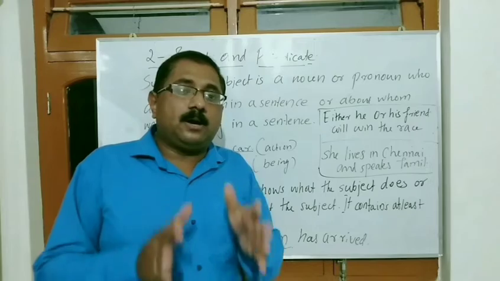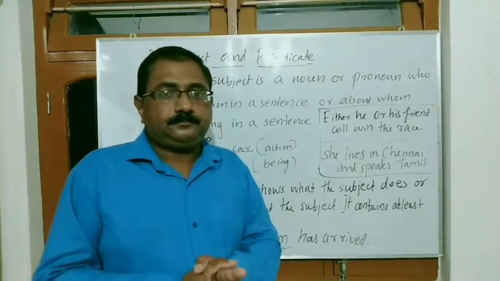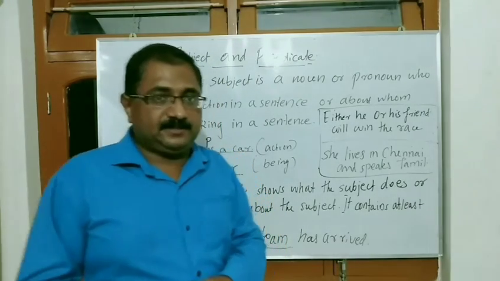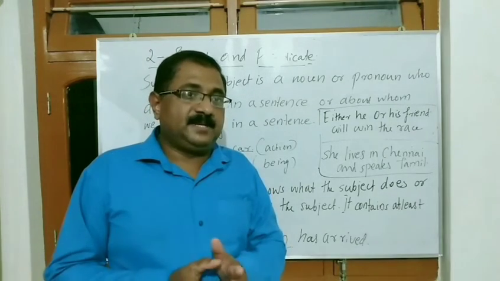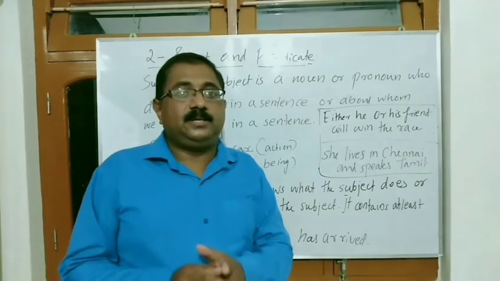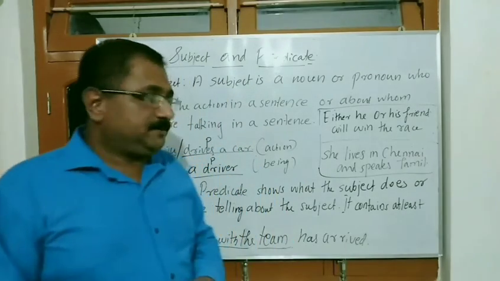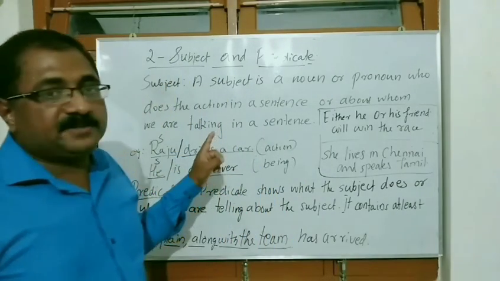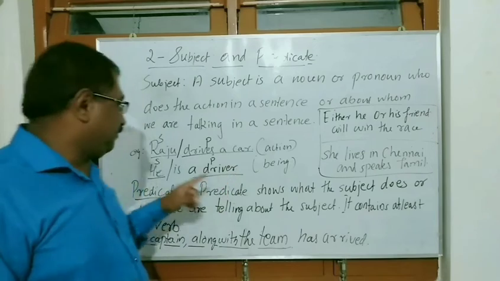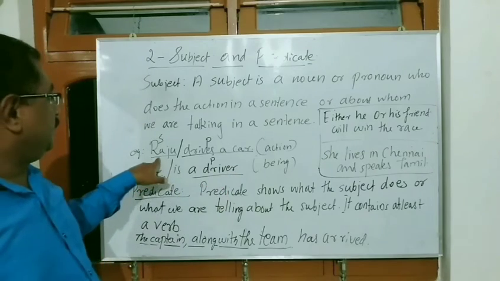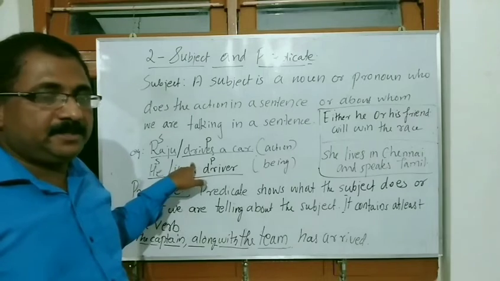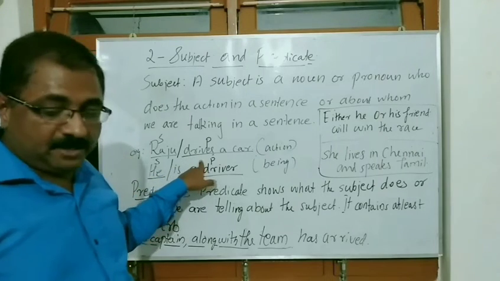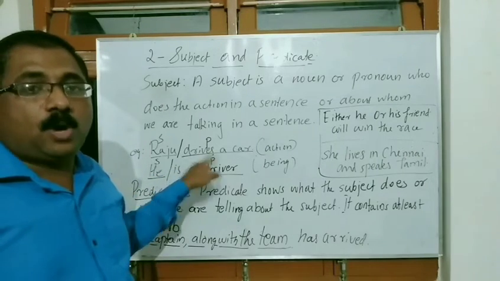Then how will you find out the subject of a sentence? If you want to get the subject of a sentence, there is a shortcut or technique. First of all we have to find out the verb there. First example, Raju drives a car. In this sentence, drives is the verb. We have to ask the verb who or what.